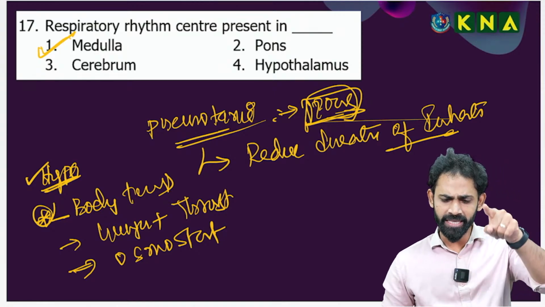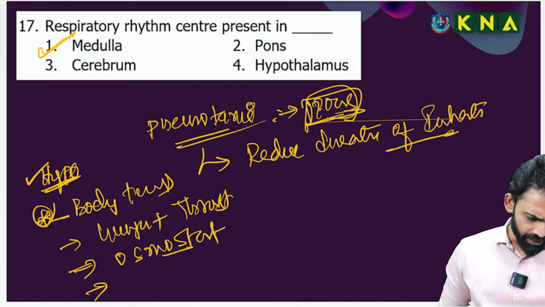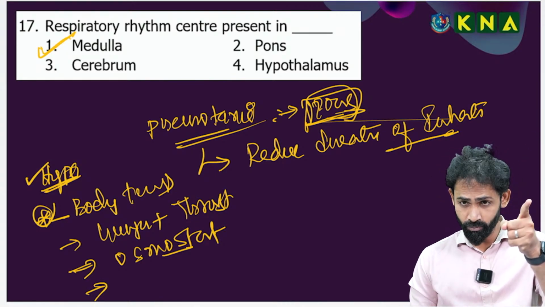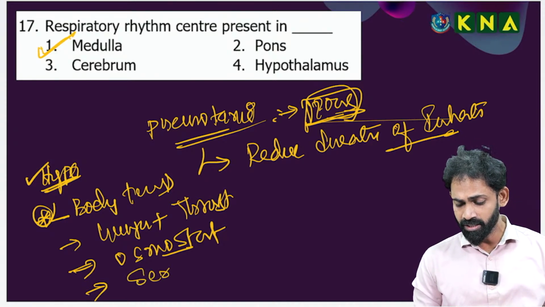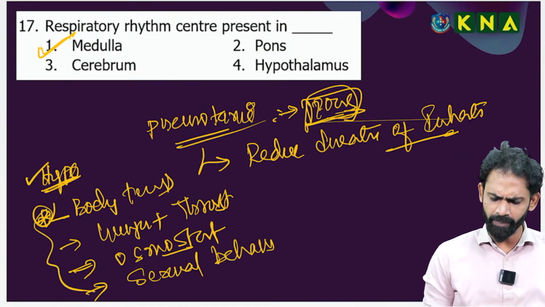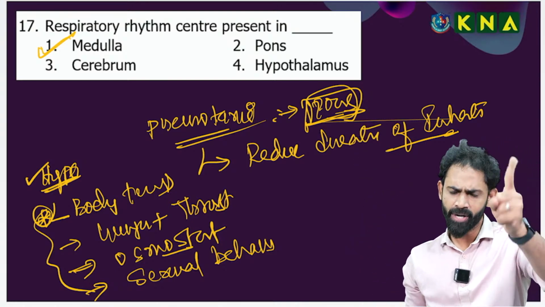So, in that context of osmostat, any other function? Good, Kamalni. Hunger, thirst, thermoregulation. One more very important: along with the limbic system, the hypothalamus controls sexual behavior. Remember these 4 points. Once you take the question paper, there is one question on the hypothalamus.